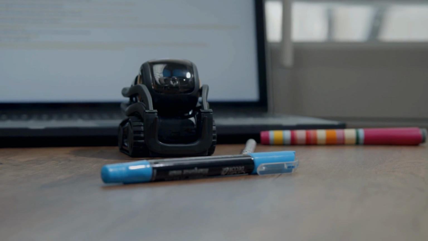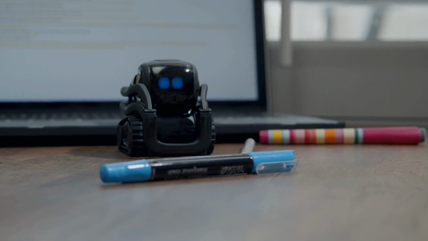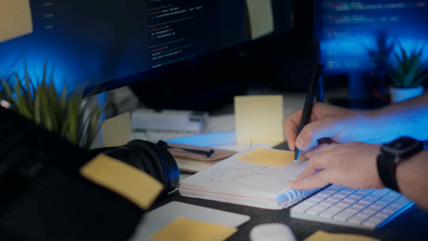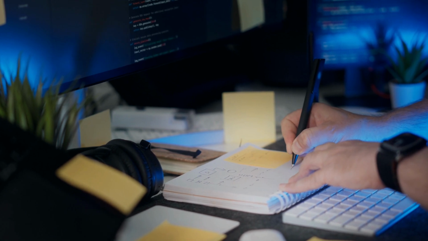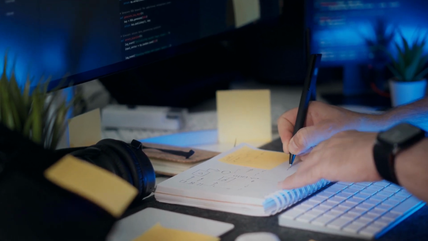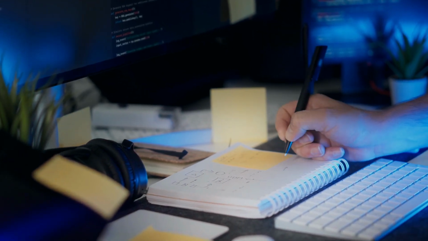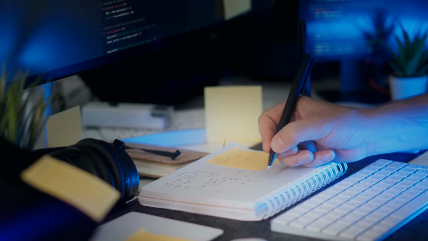Number 1, the RTF framework. This stands for Role, Task, and Format. Using this stops the model from giving you generic, middle-of-the-road answers. Here is the thing most people miss. If you do not assign a role, the AI defaults to a helpful assistant persona, which is often too polite and too vague for professional work.